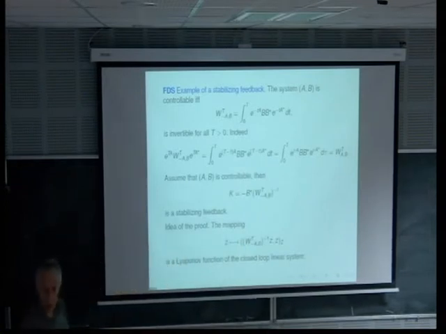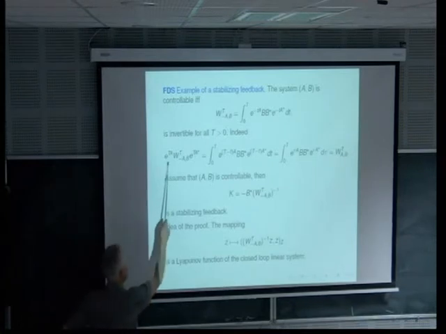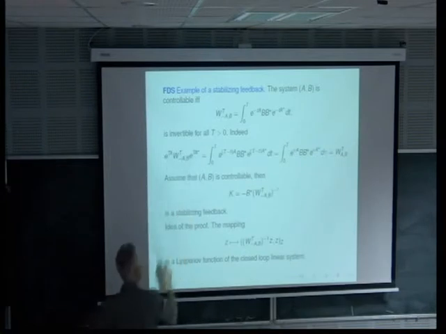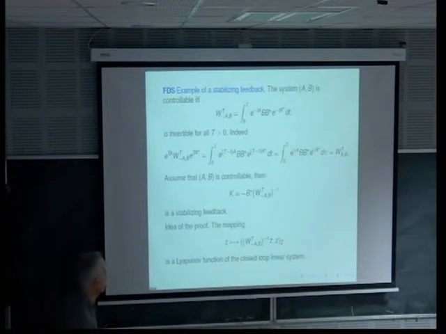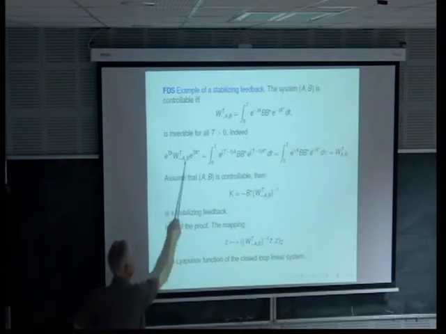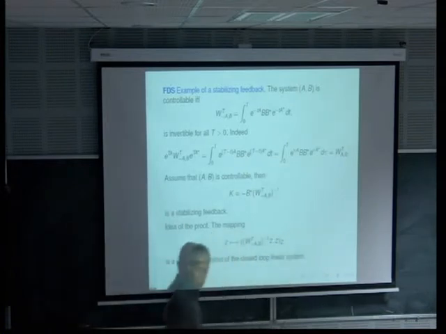And this is very easy to verify, because if we multiply on the right and on the left by these two matrices, making some computation, we see that these two matrices are similar.